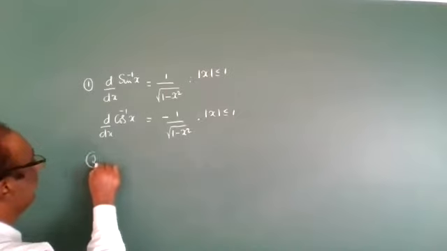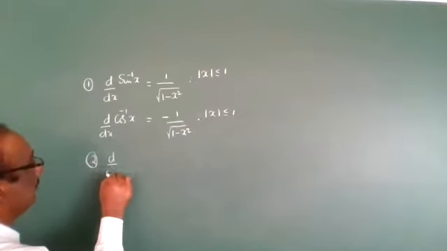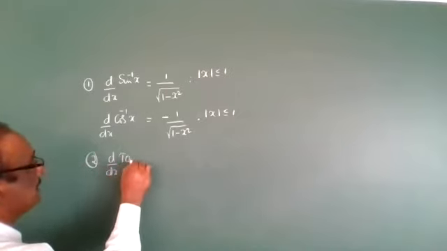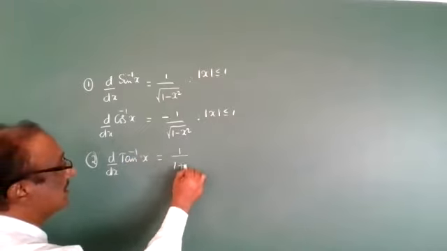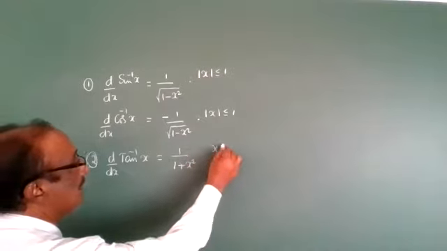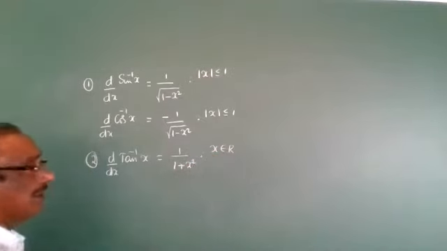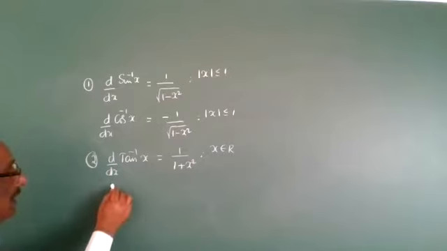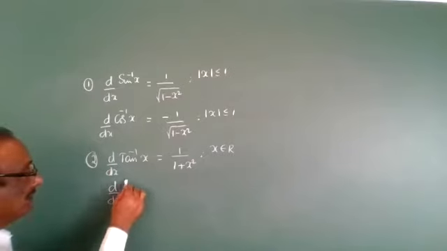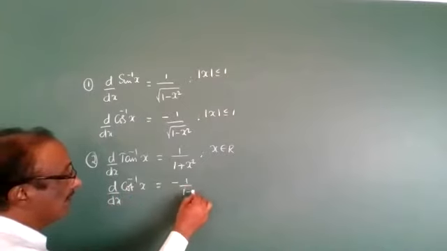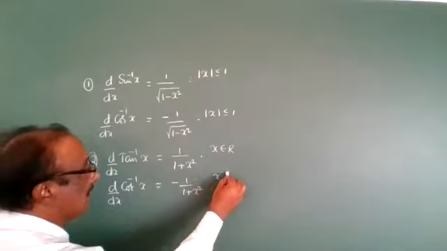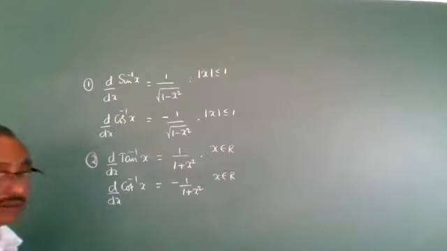Second, the derivative of tan inverse x is 1 by 1 plus x square, where x belongs to any real number. The derivative of cot inverse x is minus 1 by 1 plus x square, where x belongs to any real number.